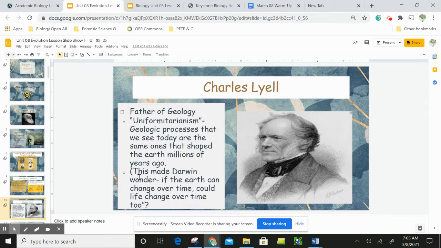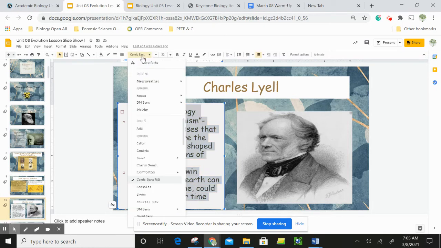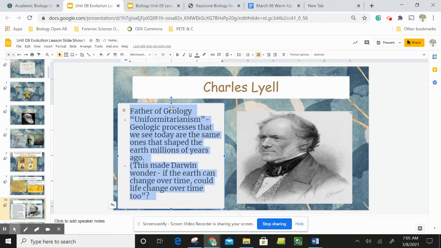Charles Lyell was the father of geology or uniformitarianism, which is a geological process that we see today that really talks about how Earth's geological features change over time. The processes that we see today are the same ones that shaped the earth millions of years ago. So if you look at the smooth pebbles in a stream, you and I know that the water has eroded and smoothed those down over a really long period of time. So Charles Lyell said, if we're watching this happen now, this must have been the same process that happened millions of years ago.